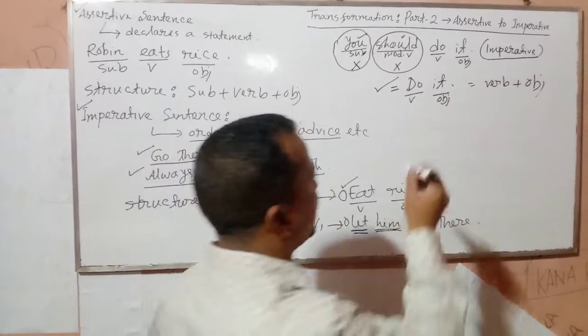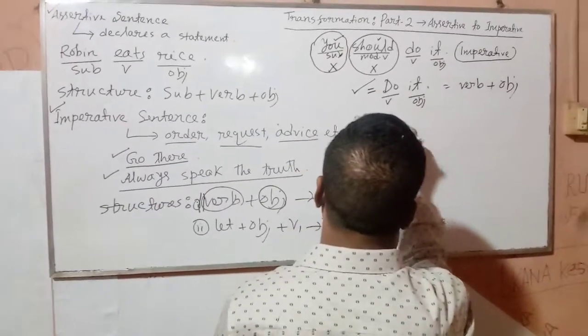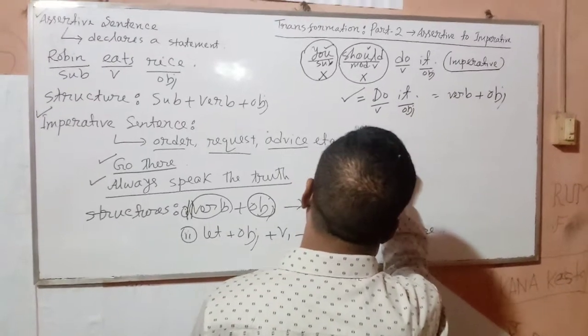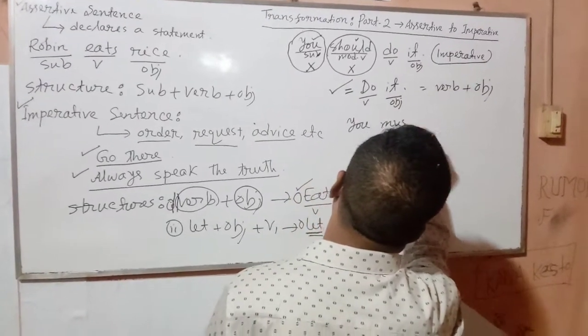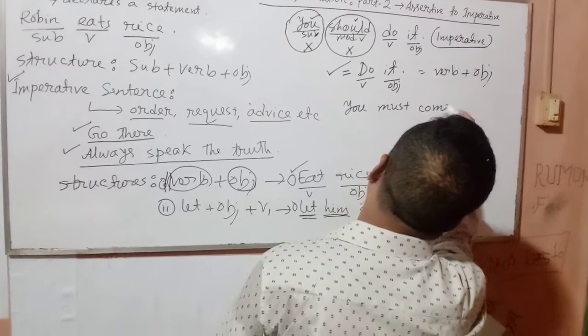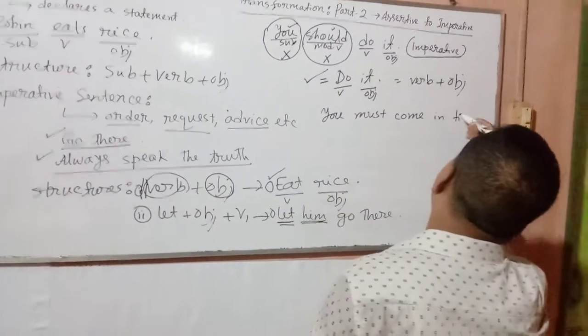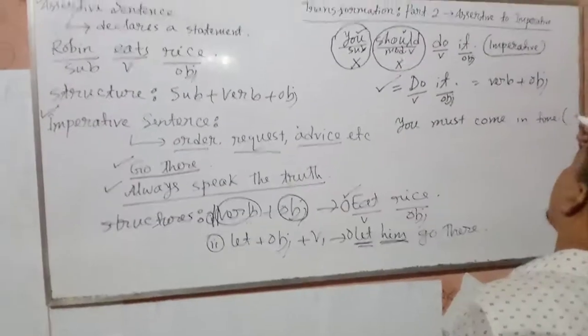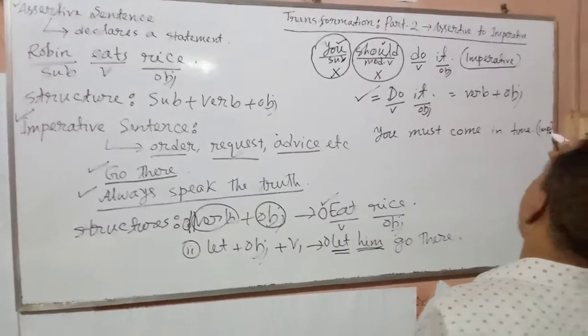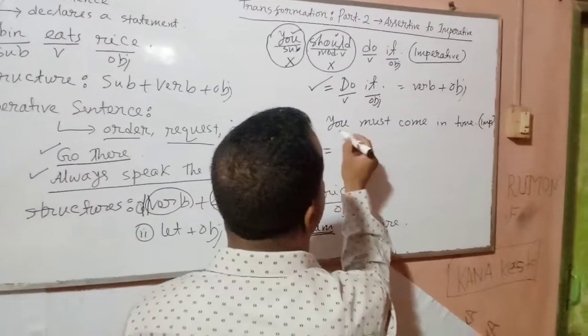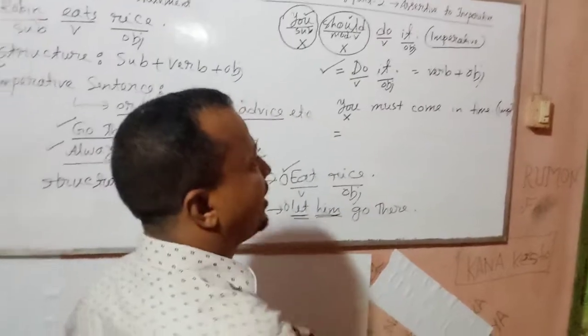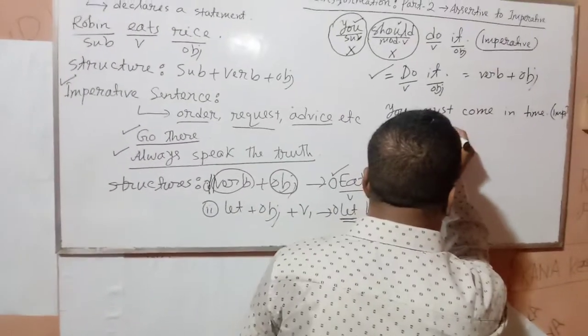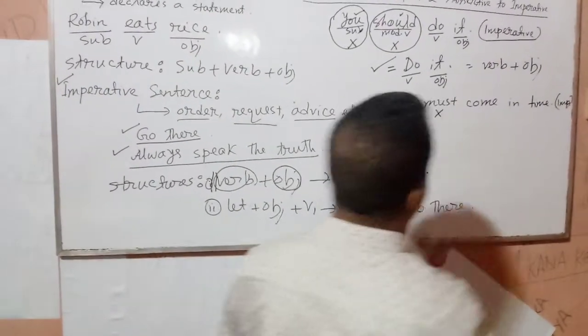Now we will give more examples. Suppose, you must come in time. Imperative. What can you do? You will cross or omit must.